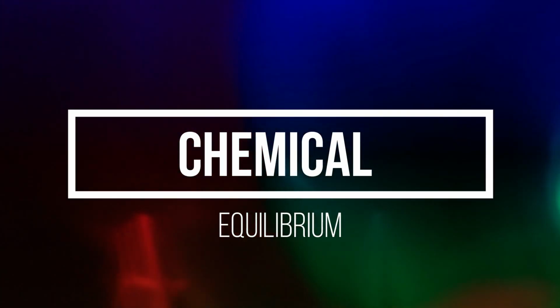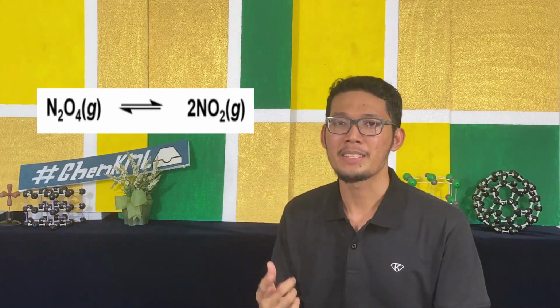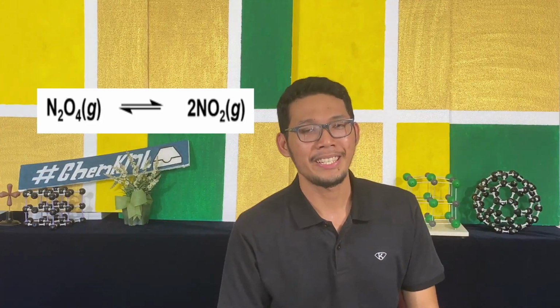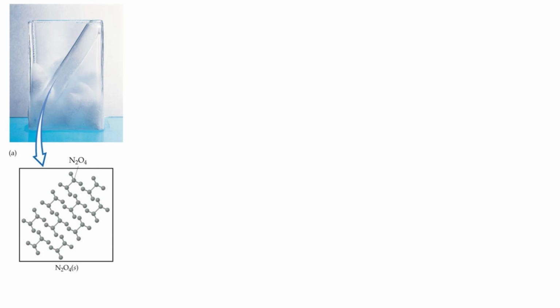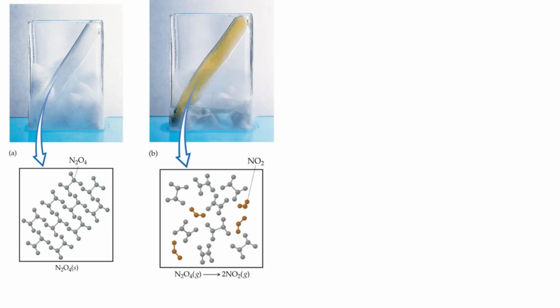For chemical equilibrium, we can imagine 2 mole of dinitrogen tetraoxide decomposing to form 2 mole of nitrogen dioxide. At first, the surrounding will be colorless. But as time goes by, there are changes in color, from colorless to pale brown, and it slowly darkens to dark brown.